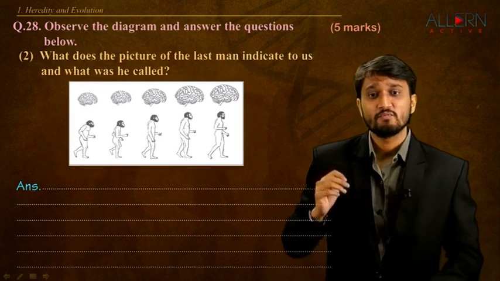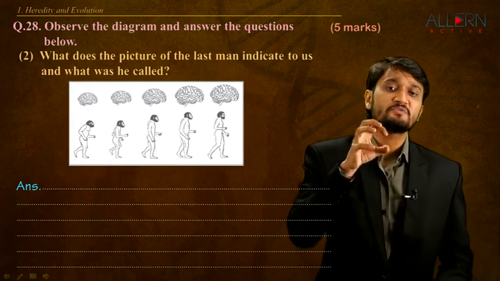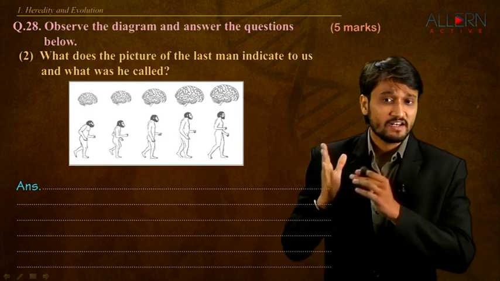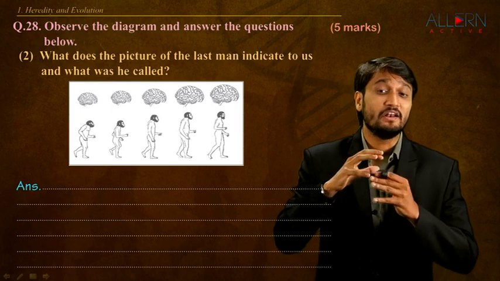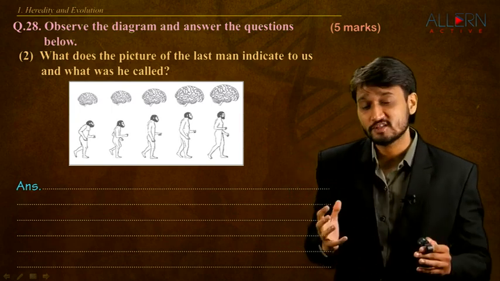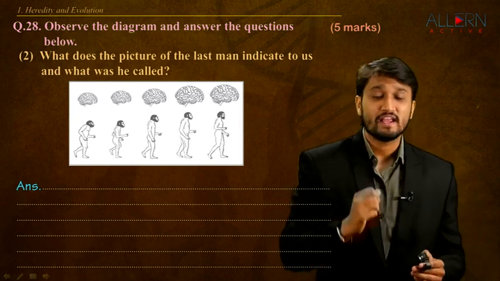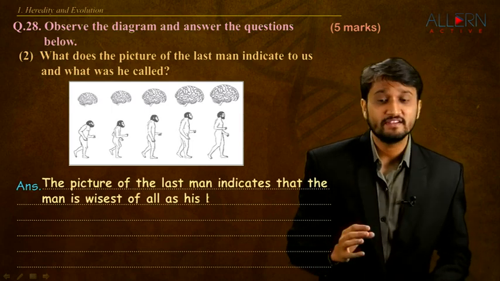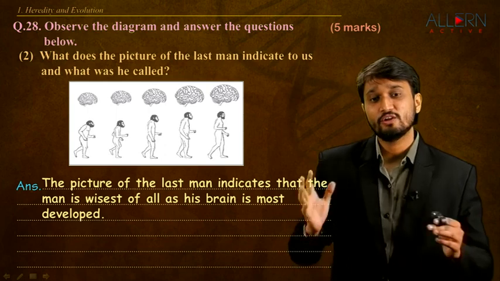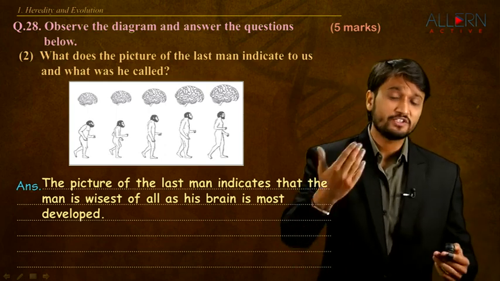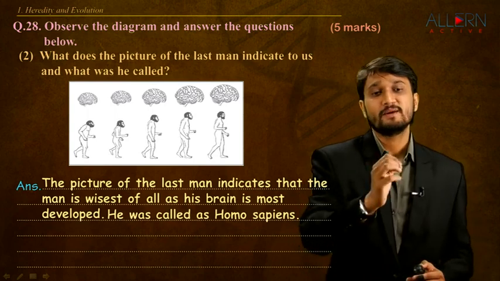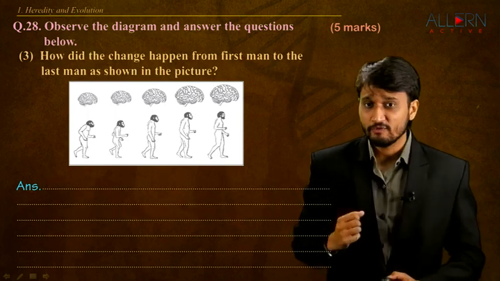Second question is, what does the picture of the last man indicate to us and what was he called? So we see in the last man, the brain size is the largest, which means he is the wisest man, he is the most intelligent man, and he is called the Homo sapien. So the picture of the last man indicates that the man is the wisest of all. His brain is most developed as compared to all the brains over here, and he is called the Homo sapien species, which is the species that we belong to.